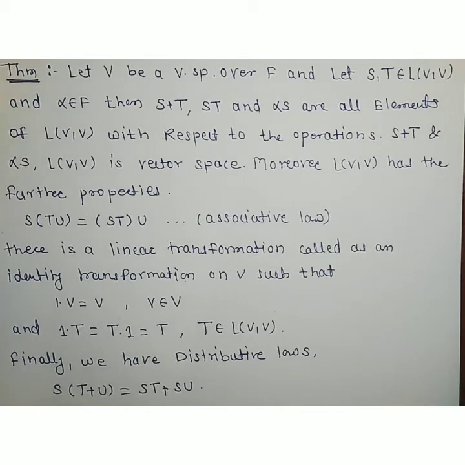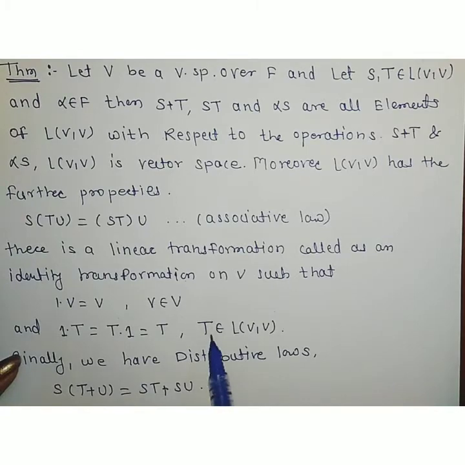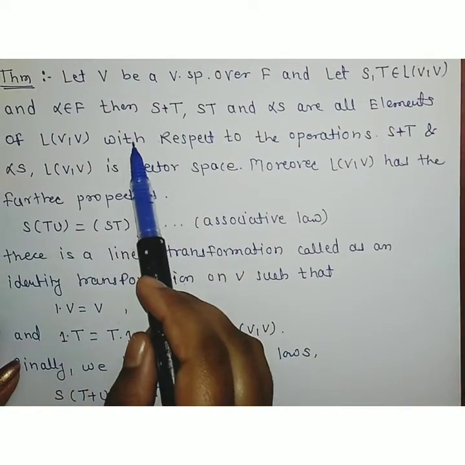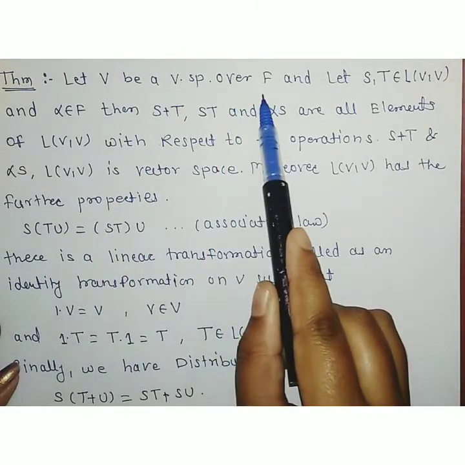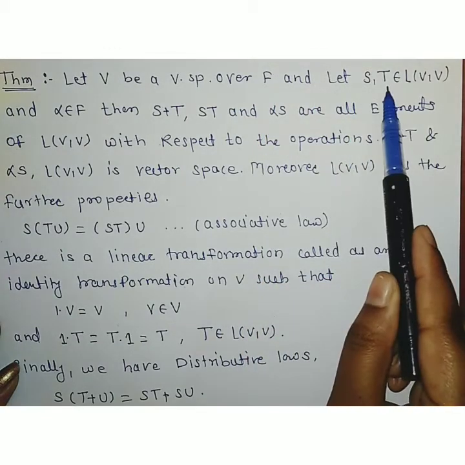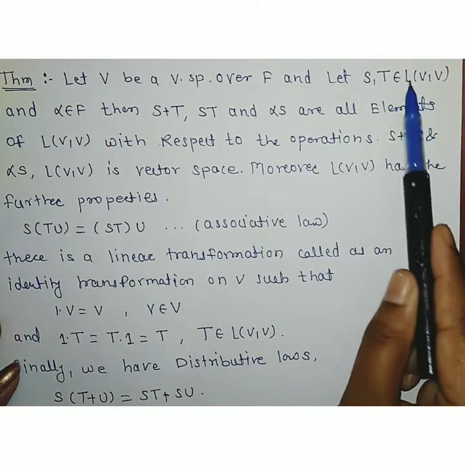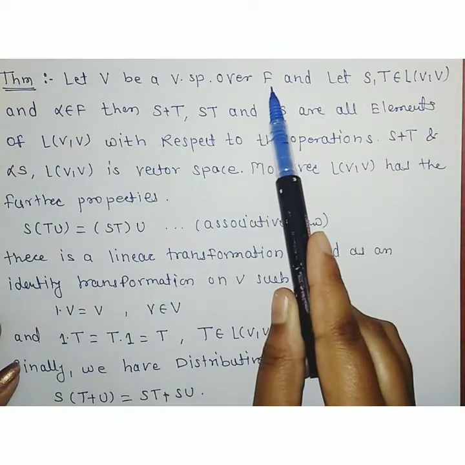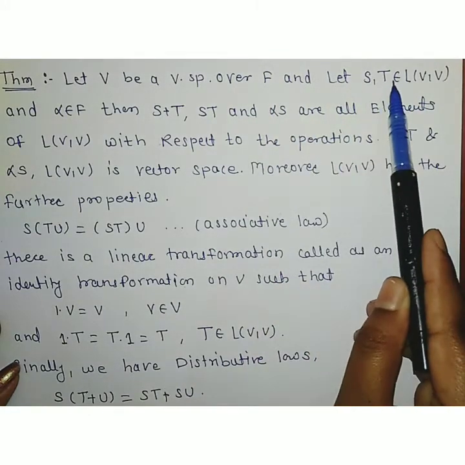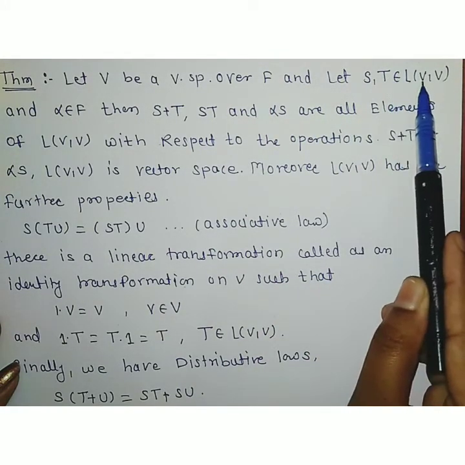Hello students, in today's lecture we discuss a theorem which is based on linear transformations from V to V. The statement of the theorem is: let V be a vector space over the field F and let S, T belong to L(V,V). We are given that V is a vector space over the field F, and S and T are two linear transformations from V to V.